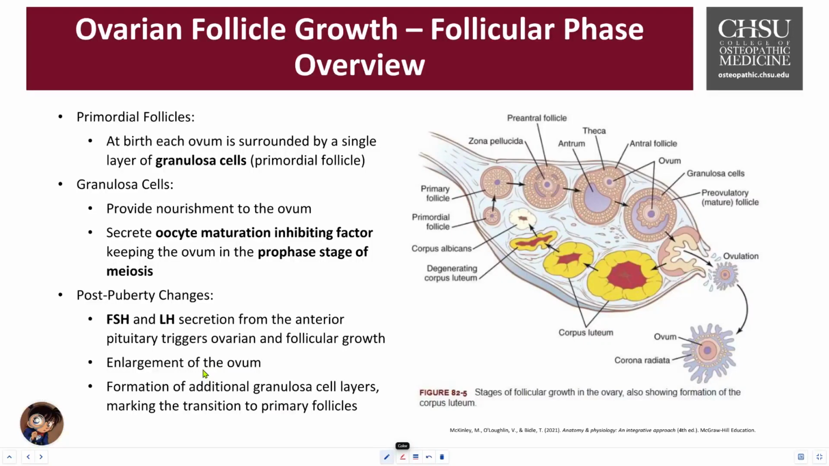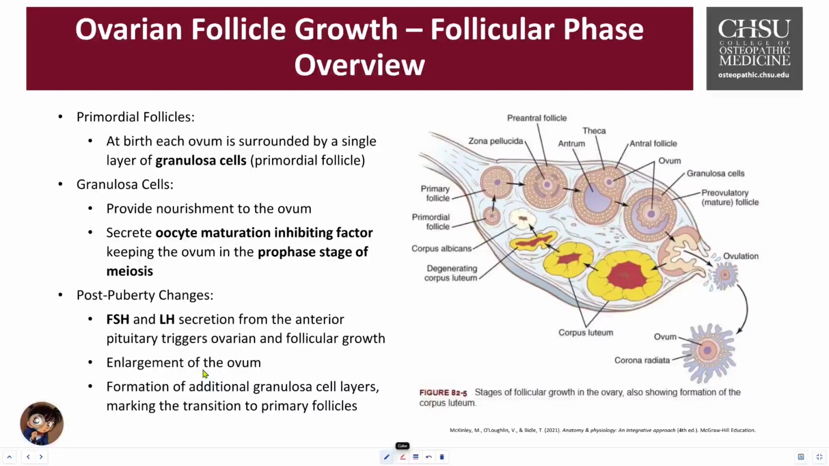The role of these granulosa cells is really critical. For one, they provide nourishment essential to supporting the developing oocyte. And number two, there's also secretion of the oocyte maturation inhibiting factor. This factor helps maintain the oocyte in that arrested state. It prevents progression through meiosis until the right hormone signals are released.